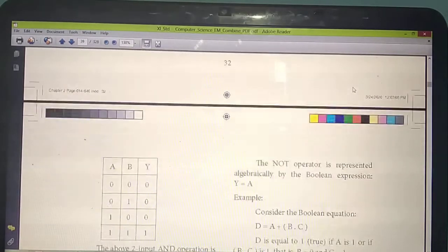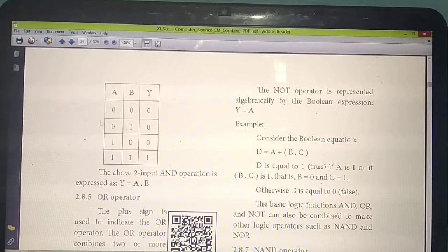Understand? Listen carefully. So this is the truth table. Already we have studied about truth tables. What do you mean by truth table? A truth table has the combination of variables with possible values. Listen carefully, each operator will have this. We are taking two inputs A and B. So how we need to write, listen carefully. First you write A and B. First column 0, 0, 1, 1. Next column 0, 1, 0, 1.